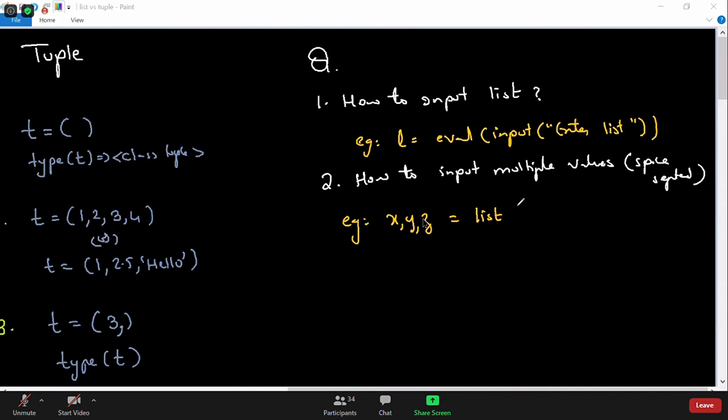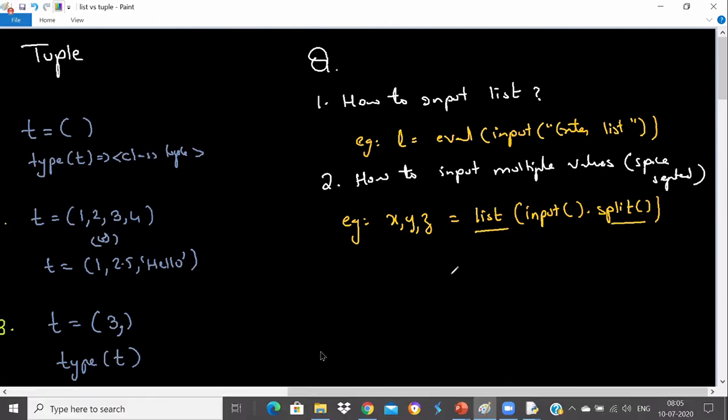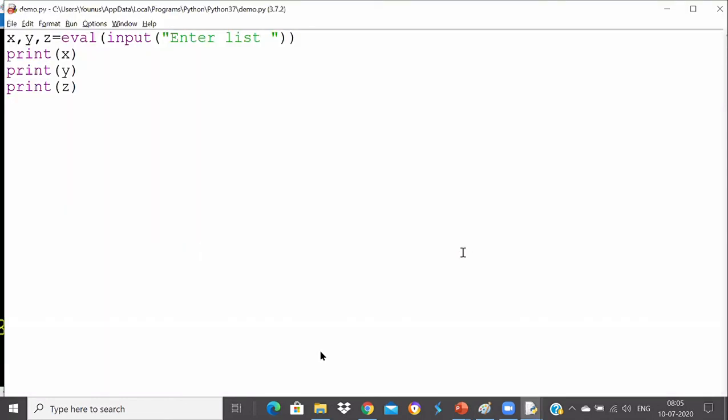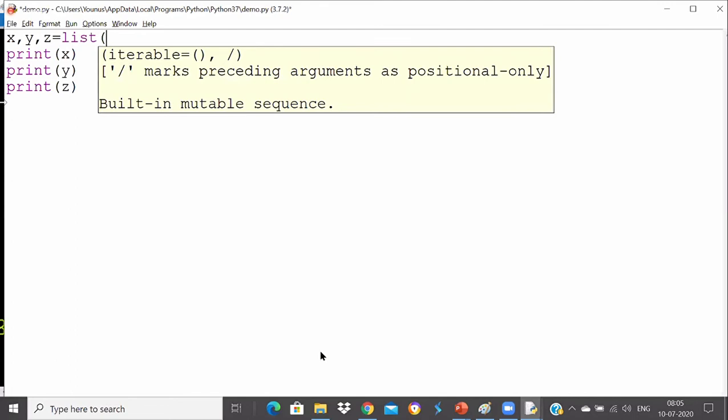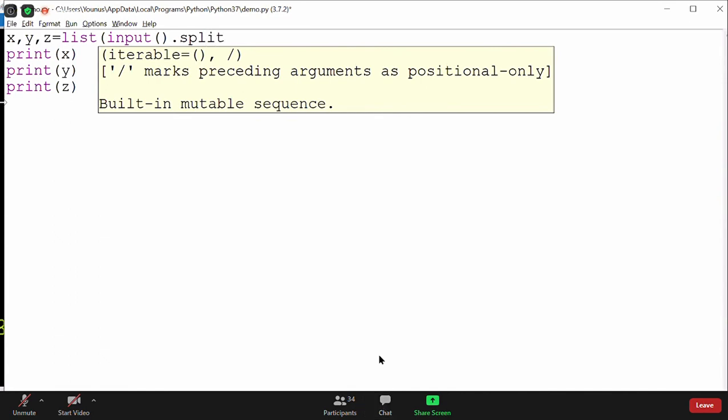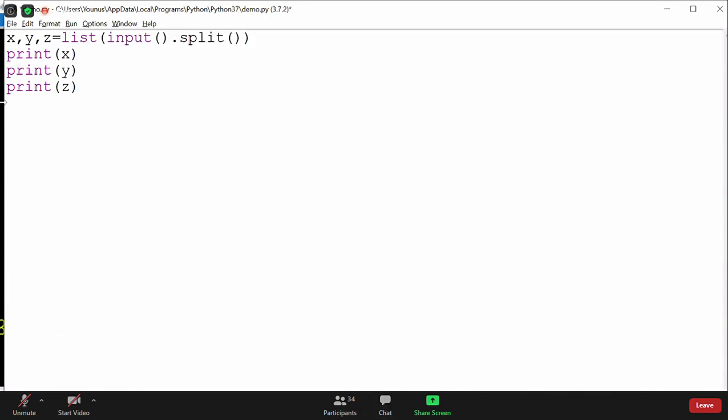List of, you see very carefully, input of split. This will actually get you multiple values, guys, space separated values. We know the split function, we know the list function now. Getting my point, everyone? This is how you can take multiple values from the user. So let me show you here: x, y, z is equal to list of input of dot split.